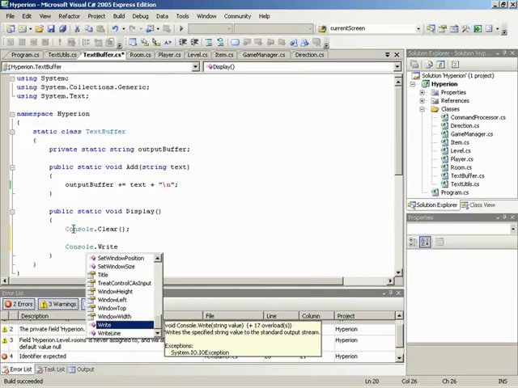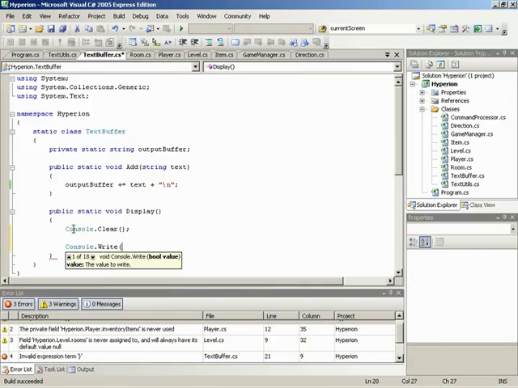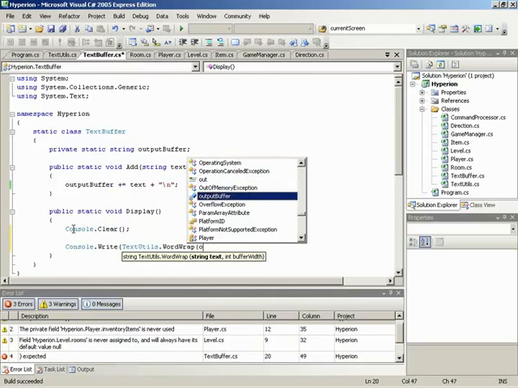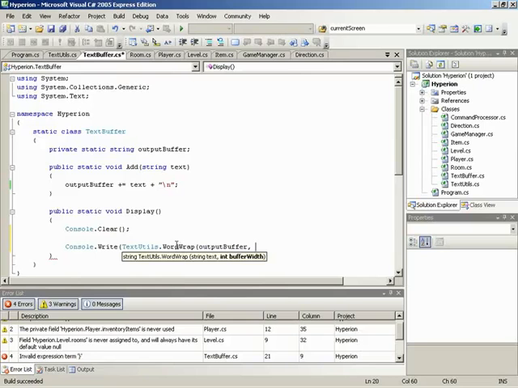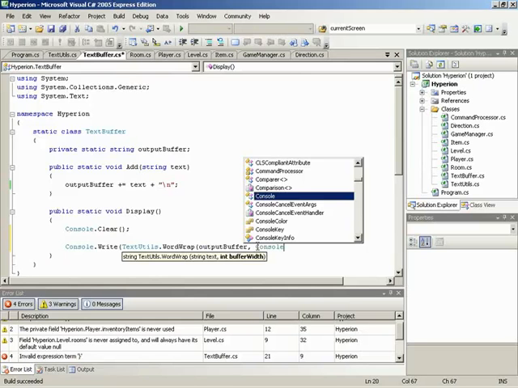We'll begin simple enough with console.write. So already it's a little bit different, write instead of write line. Now, what do we want to write? Well, we're going to write out something that is word wrapped. So we'll call upon textUtils.wordWrap, and into wordWrap we'll take whatever is in the output buffer. Now, wordWrap takes in two arguments. It also takes in a buffer width. How wide is the screen right now? And we have a value we can fill into that. We can get the console's current width.